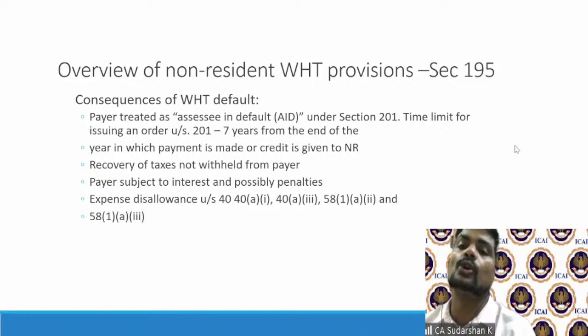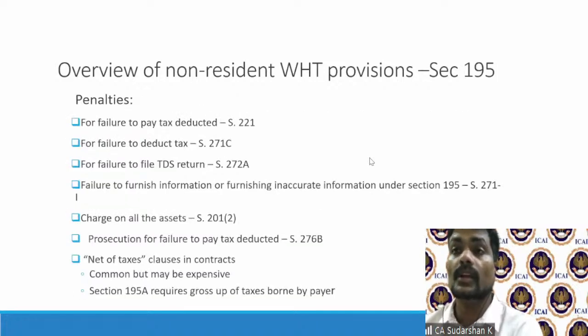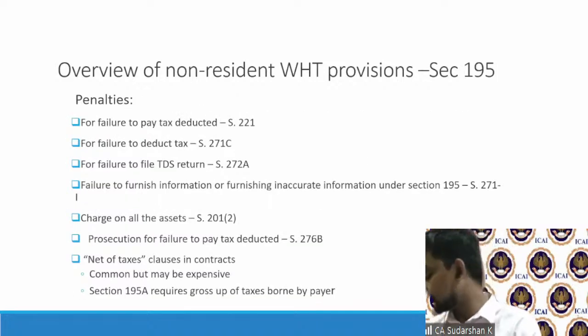My expenses will also be disallowed under Section 40(a)(i), similar to your TDS. I'm not going to go into it. You guys are familiar with it. So my expenses get disallowed. And not only that, I have a lot of penalty issues as well.